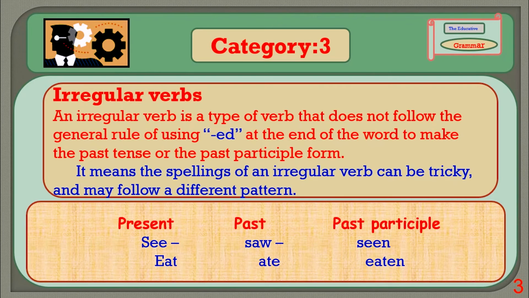Category 3. Irregular verbs. An irregular verb is a type of verb that does not follow the general rule of using -ed at the end of the word to make the past tense or the past participle form. It means the spelling of an irregular verb can be tricky and may follow a different pattern. Present, past, past participle. In this case, you can see, saw, and seen. Eat, ate, eaten. The three forms have different patterns. There is no set pattern like -ed.